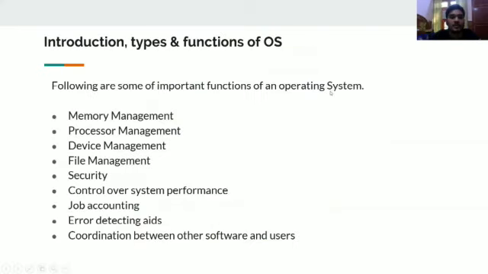Okay, moving forward, we have the types of functions of an operating system. Some of you must be knowing them. Memory management is there, process management is there, device management, file management, security, control over system performance, job accounting, error detecting aids, and many more, right?